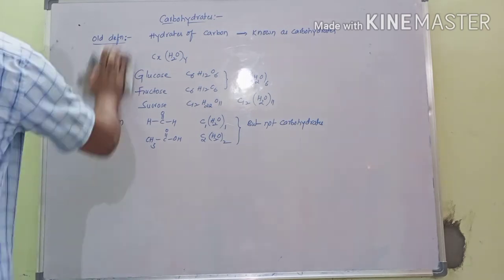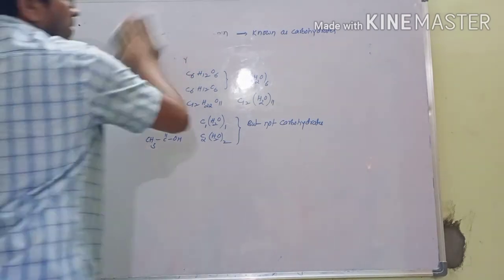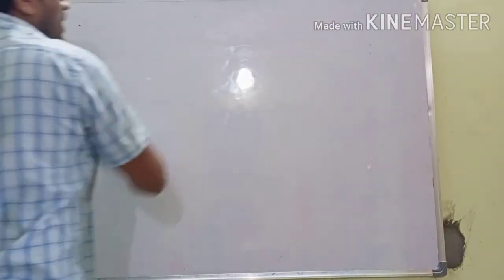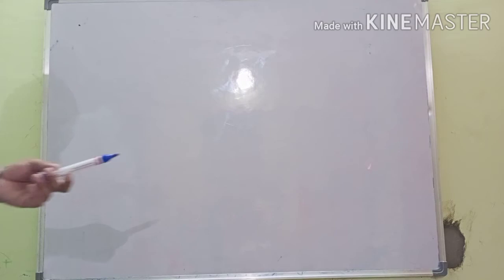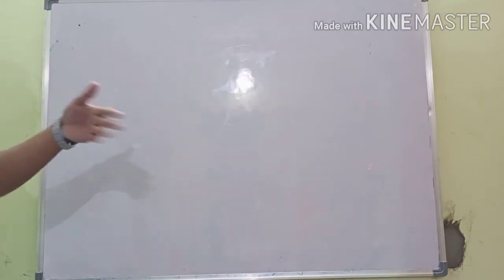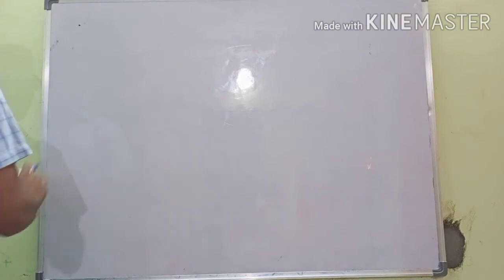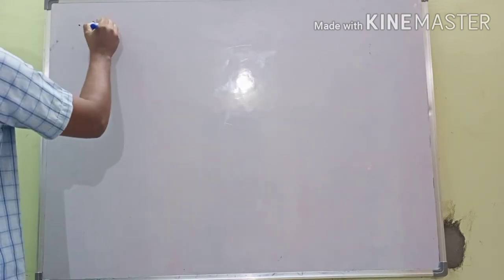Next, according to the new definition. The new definition came after identification of carbohydrates, according to chemical properties and physical properties. So scientists proposed a new definition.